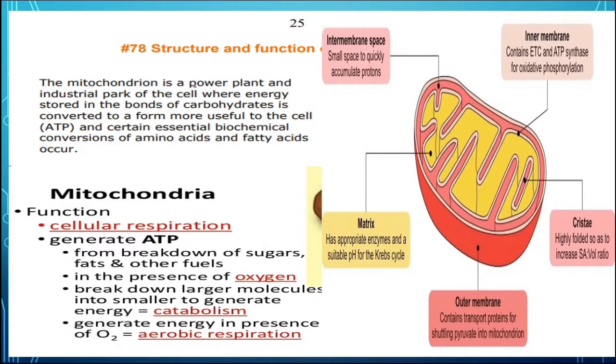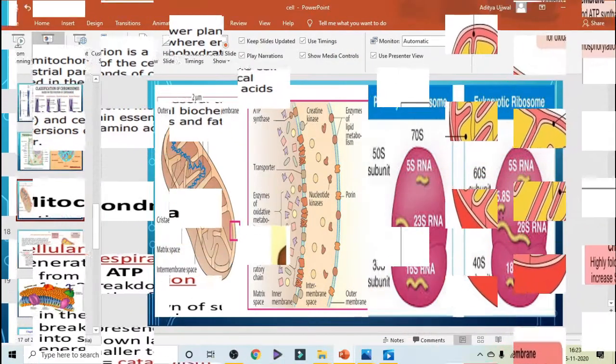The mitochondria is the powerhouse of the cell because it synthesizes energy and stores it in the form of ATP, and this energy is utilized by the organism or the plant for various activities. So the main function is generation of ATP. In aerobic respiration, complete oxidation of food material takes place, whereas in anaerobic respiration it is partial oxidation of food.